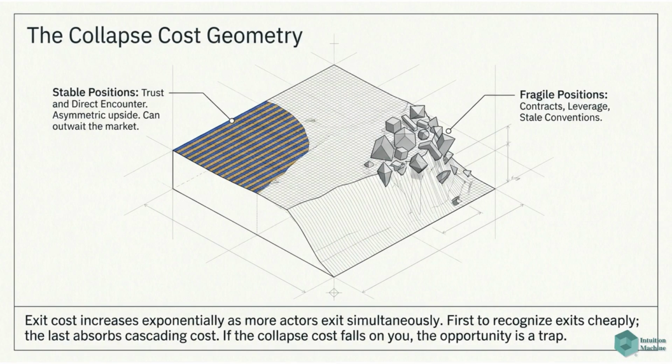The collapse cost geometry highlights the risk of exit. Stable positions, based on trust and direct encounter, offer asymmetric upside. Fragile positions, like contracts and stale conventions, risk absorbing cascading costs if the collapse falls on them.